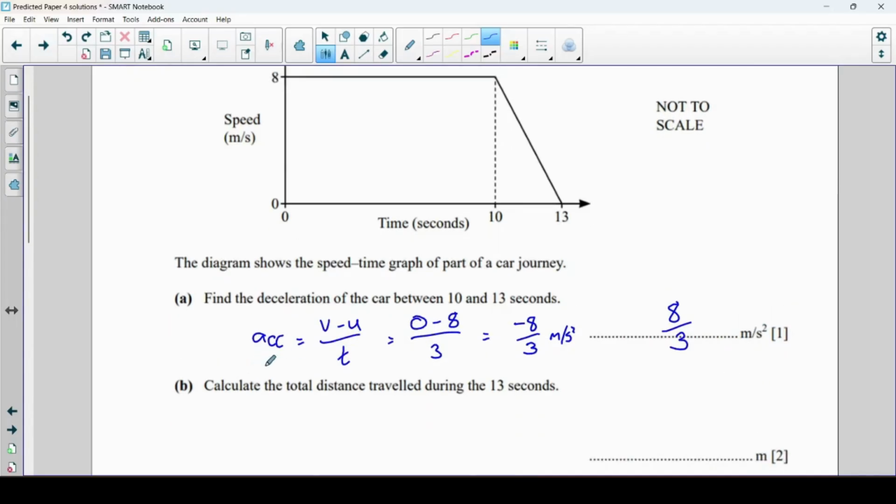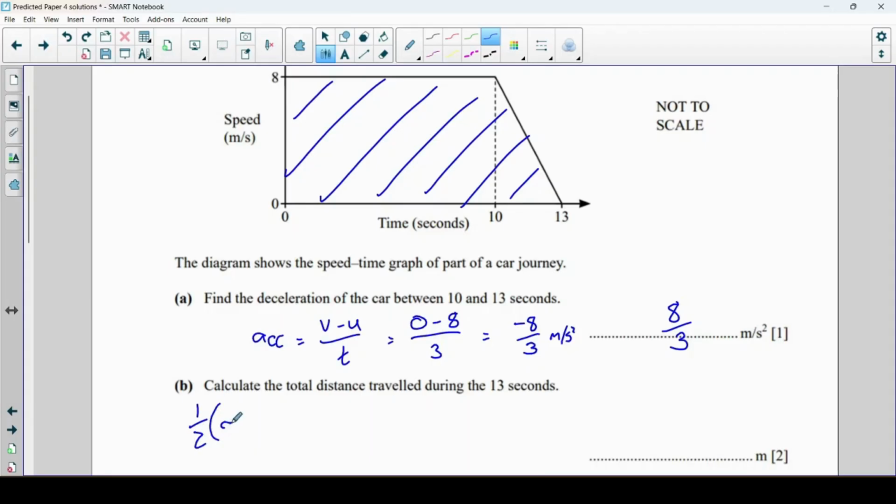Next, they want the total distance travelled. Now hopefully you know that the distance travelled is the area, so we're going to work out this area. You could do it as a rectangle and a triangle, but the easiest way is again to use the area of a trapezium. So I'm going to do a half times the sum of the parallel sides times the height between them.